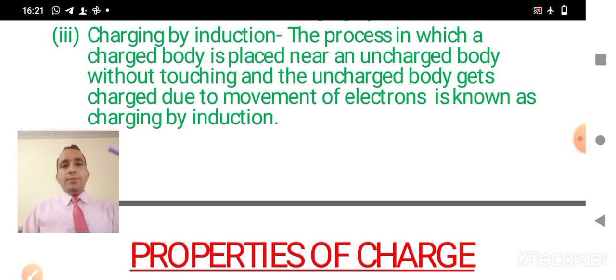Here, if this is the charged body and this one is the uncharged body, and we are not touching them, we are just bringing them close to each other, then due to induction, the second body becomes oppositely charged, and this process is known as induction.